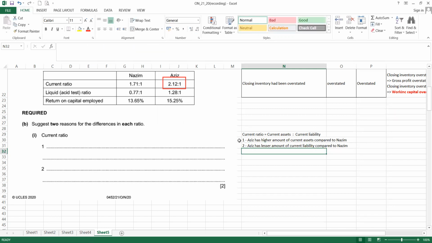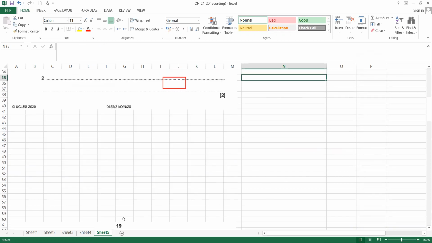If you don't want to talk about Aziz, you can talk about Nazim, but just change the wording. For example, Nazim has a lesser amount of the current asset, and then here, you can say Nazim has a greater amount of the current liability. That also can be done. Okay, now let's move on.